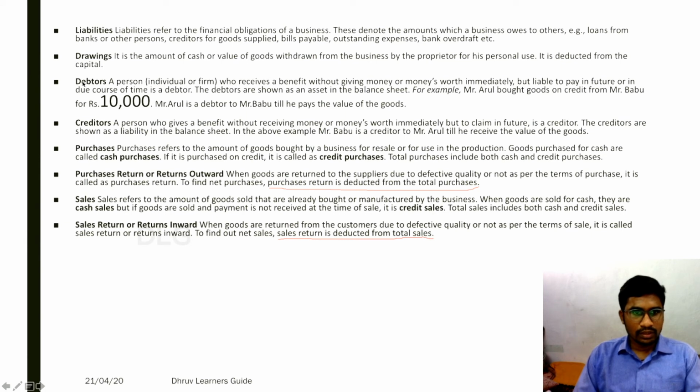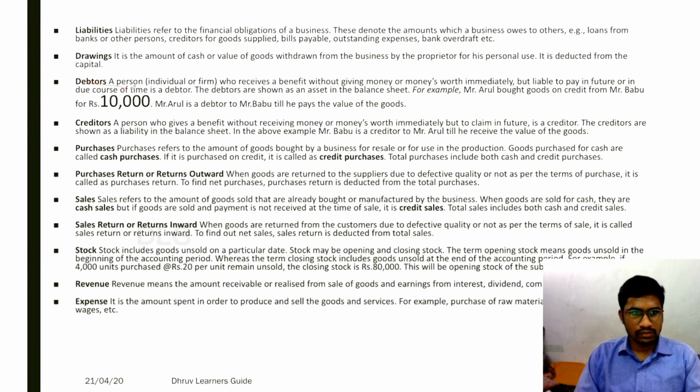And here I want to explain what are debtors. When will debtors come into picture? When we make credit sales, debtors come into picture. So these are interrelated. When you make credit sales to a customer, that customer is said to be a debtor. When you purchase something on credit, say from X, he is said to be a creditor.